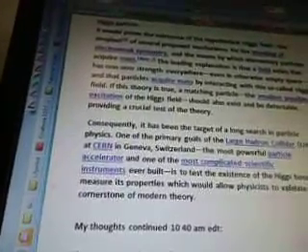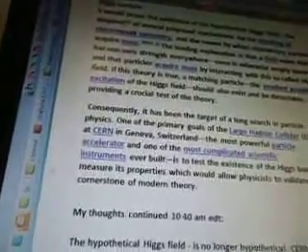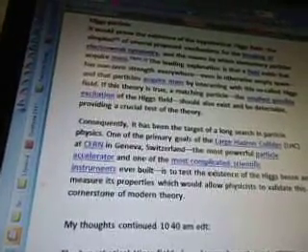Consequently, it has been the target of a long search in particle physics. One of the preliminary goals of the Large Hadron Collider, LHC, at CERN in Geneva, Switzerland, the most powerful particle accelerator and one of the most complicated scientific instruments ever built, is to test the existence of the Higgs boson and measure its properties, which would allow physicists to validate this cornerstone of modern theory.